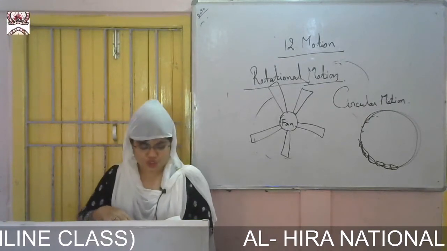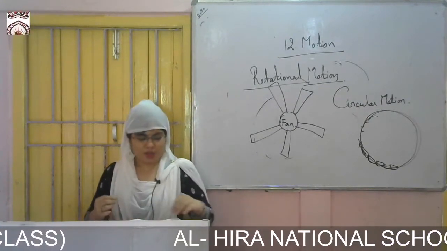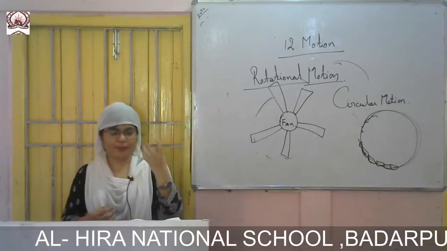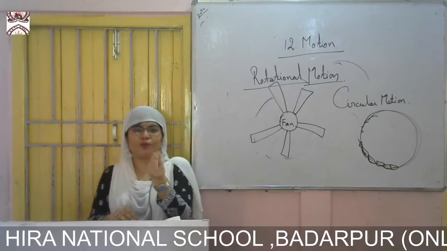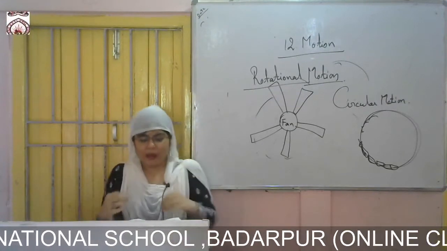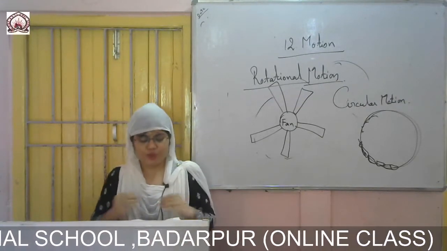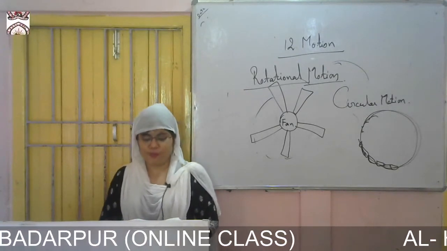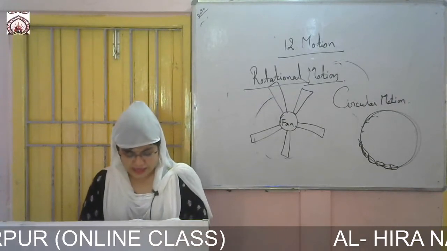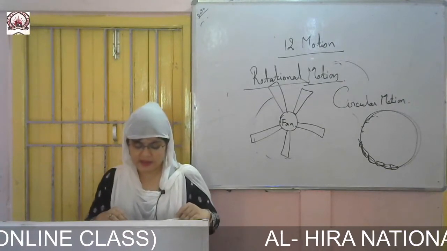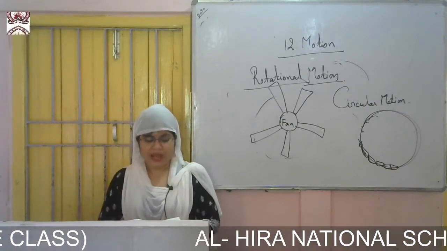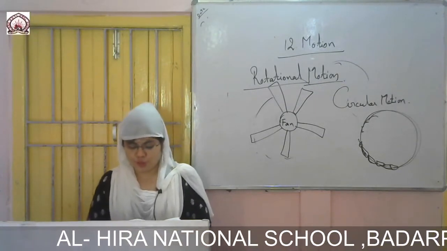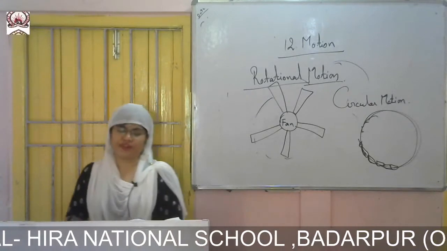Then oscillatory motion. You are already familiar with the motion of a pendulum. A pendulum is used for calculating time. So the oscillation of a pendulum, the movement of a swing and the swinging of a ball or a chandelier are examples of oscillatory motion. Let us say that oscillatory motion is a repetitive to and fro motion of a body about the position of rest.